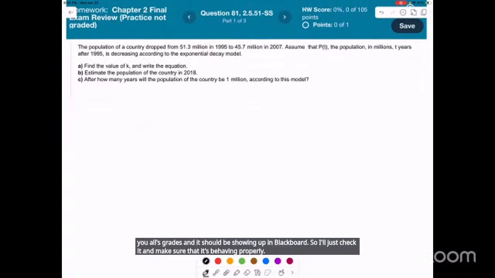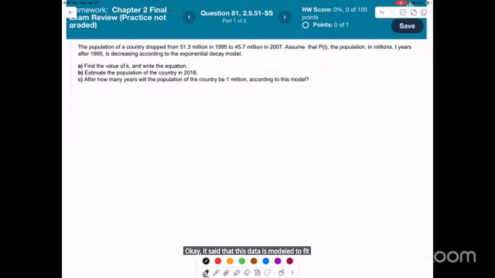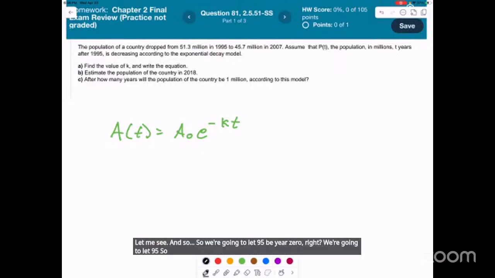Okay, it said that this data is modeled to fit, or is designed to fit, the exponential decay model. So we're going to use the exponential decay model. A(t) we can say is A naught e to the negative kt, exponential to k. And we're going to let 1995 be year 0. I'll just put in parentheses, this is year 1995.